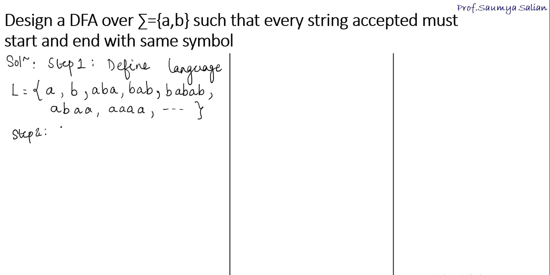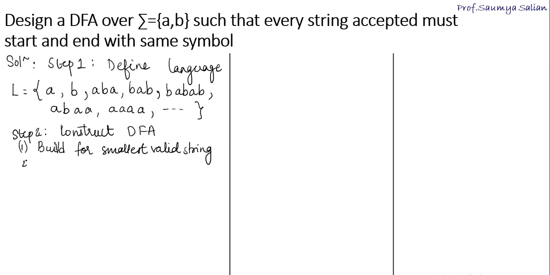Step 2 is to construct the DFA. We know that to construct a DFA we have to follow 2 rules. First, build for the smallest valid string. Next, complete your DFA. Right, so let's begin.